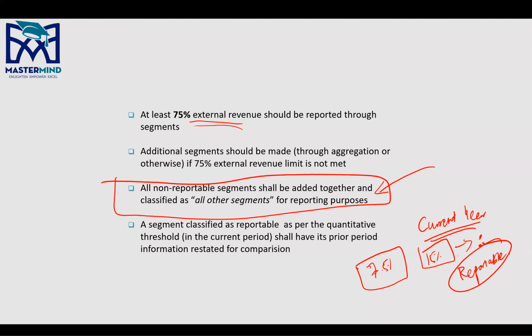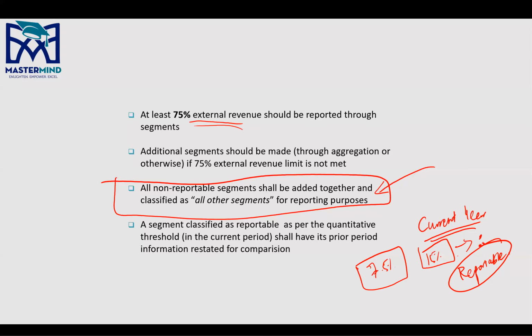What you have to do is you have to restate, basically you have to extract the information for the prior year, and you have to show it separate from other segments, so that the shareholder, the user of the financial statements, can compare the information. All right.